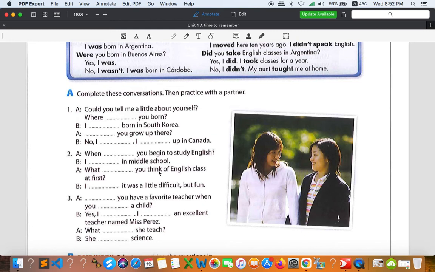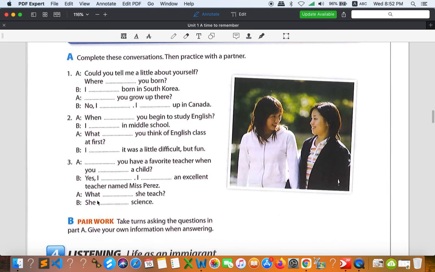And then you see the verb think again. So you can say, what did you think of English class at first? You can say, I thought, all right, it is about the past. I thought it was a little difficult but fun. Okay, let's go to number three.